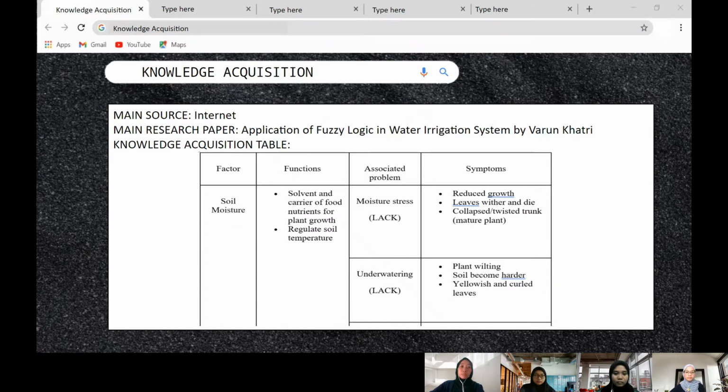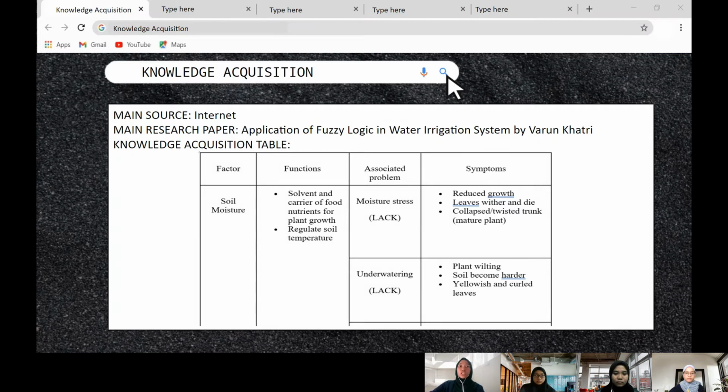For the knowledge acquisition table, we have three factors with their function, associated problem, as well as their symptom. I will only explain briefly the associated problem of each factor. The first factor is soil moisture. Soil moisture is essential to regulate soil temperature. If soil moisture is too low, it can cause underwatering, which will result in the soil becoming hard.